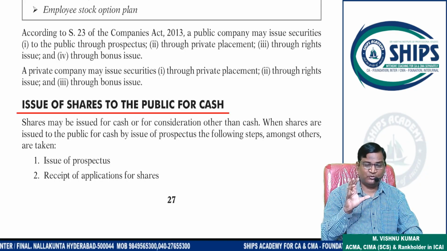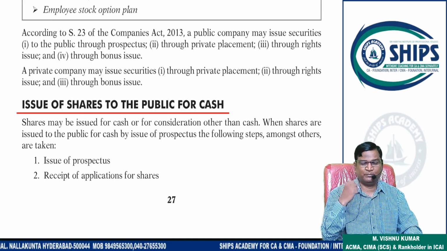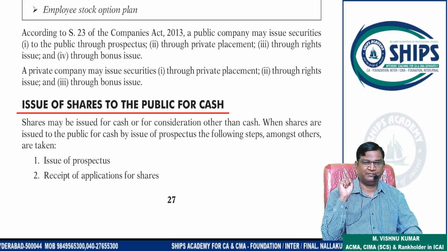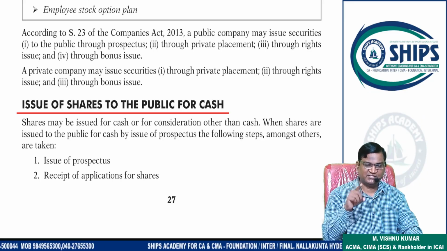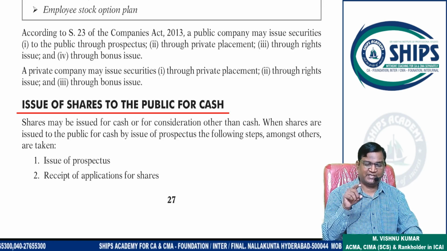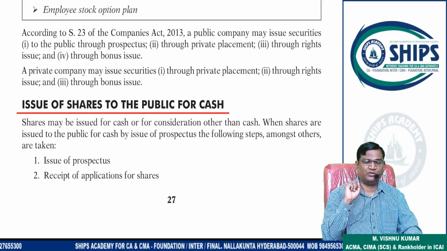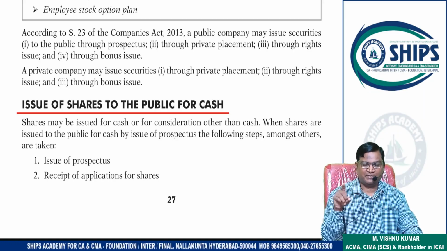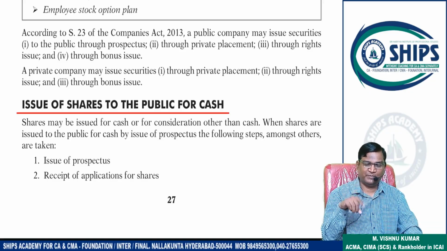Because out of 10 rupees, the company is not collecting the entire 10 rupees. Only what is required for application, that only the company is collecting. Once your application is selected, and the company has decided the shares will be allotted to this shareholder, then you have to pay the next installment. If your application is not accepted, whatever you paid is refunded.